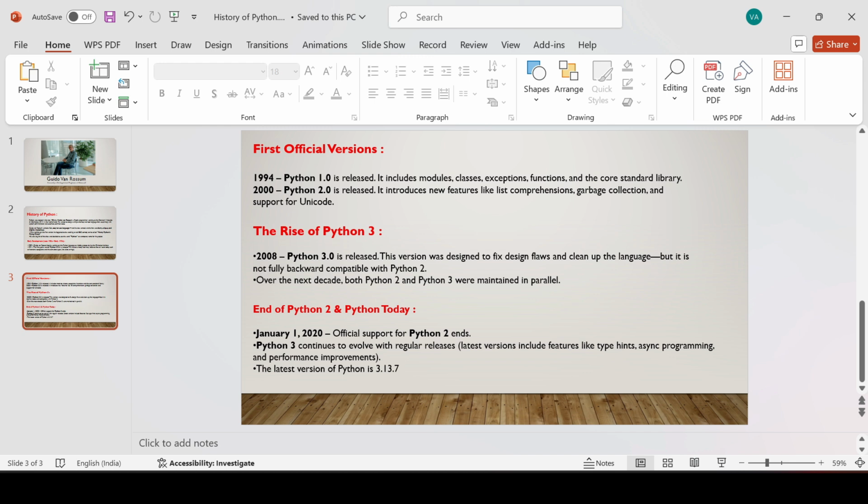It included modules, classes, exceptions, functions, and the core standard library. Python 2.0 introduced new features like comprehensions, garbage collection, and support for Unicode.